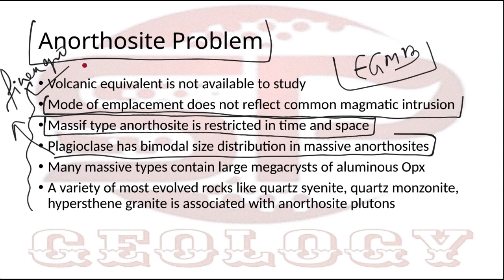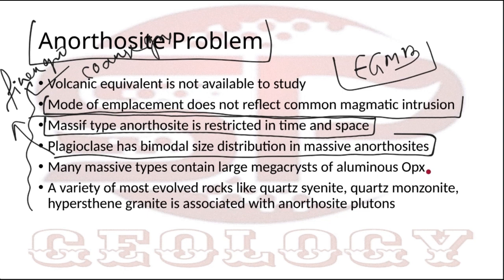Also many anorthosites contain OPX. I am highlighting this point because the anorthosite problem is a good question. Many times it has already come in previous GSI mains papers. What is the anorthosite problem? So you have to write down these five, six points and describe them like I am describing.